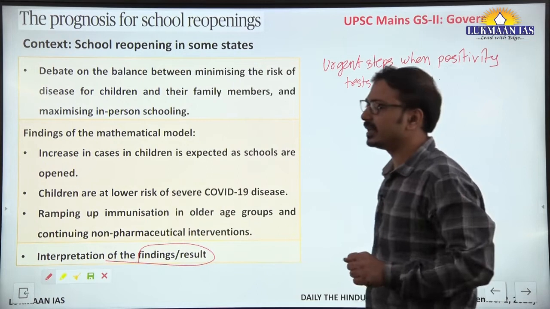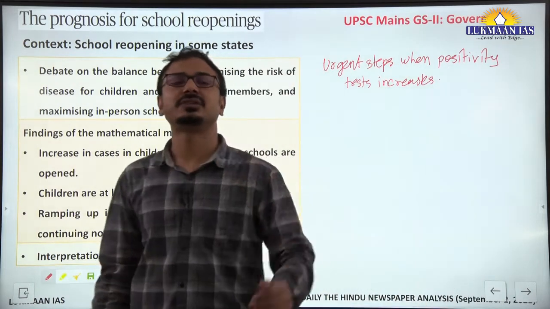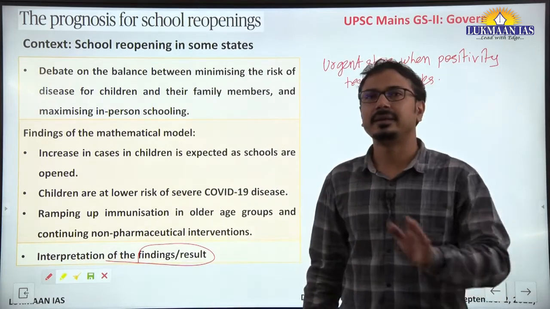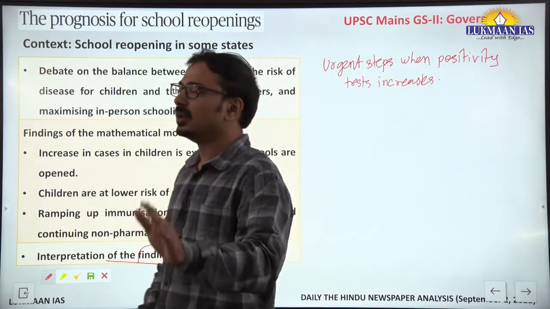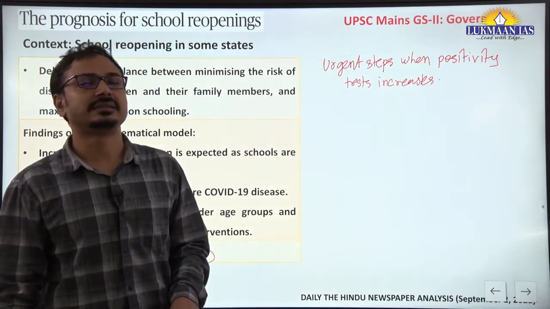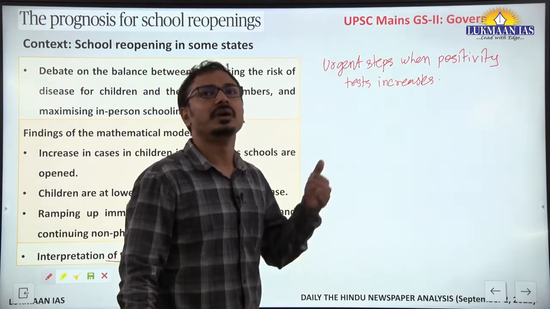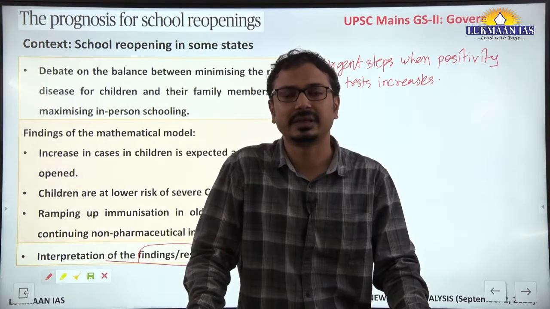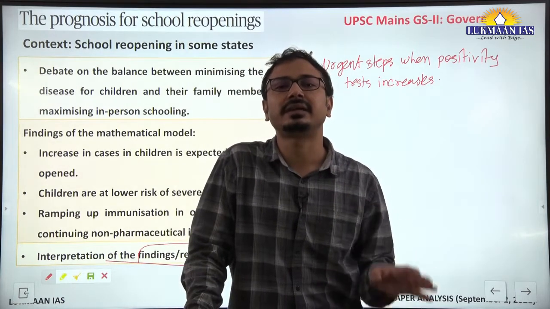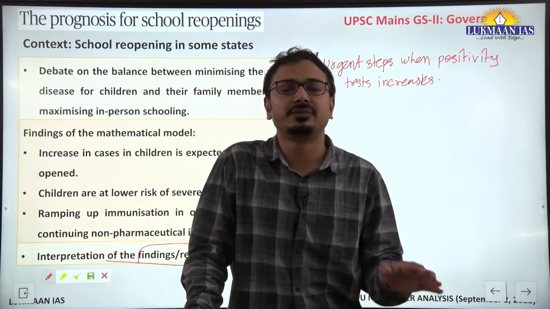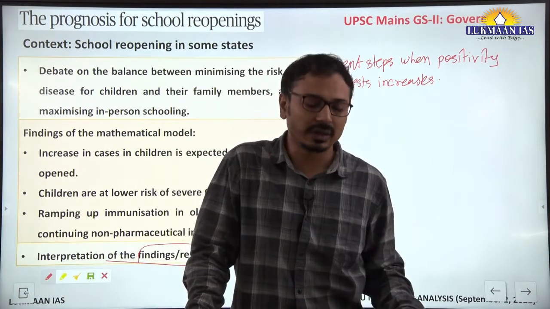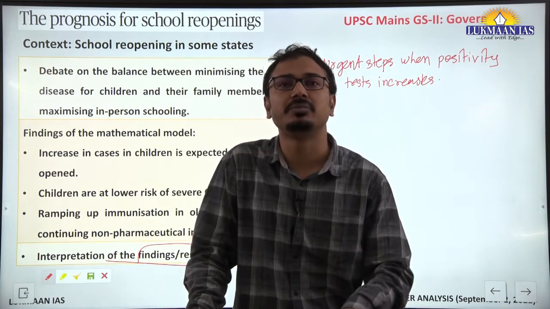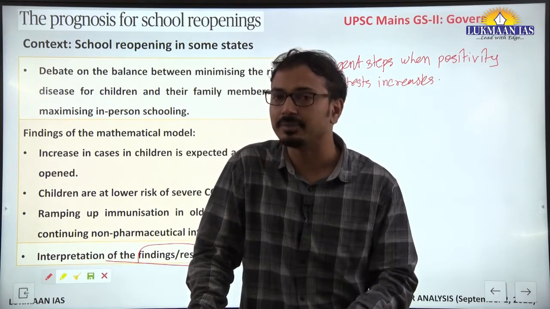Okay, suppose there are, let's say, 4 or 5 infections found in a certain school. Immediately they need to be isolated. The children need to be asked to stay at home. At the same time, there is a need for immediate testing of all other children, staff and teachers in the school. And suppose there is a threat of increasing infections because of that number of infections, then that school needs to be immediately shut down for a temporary time period.